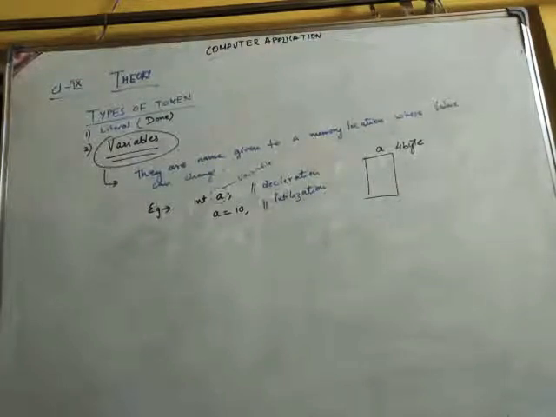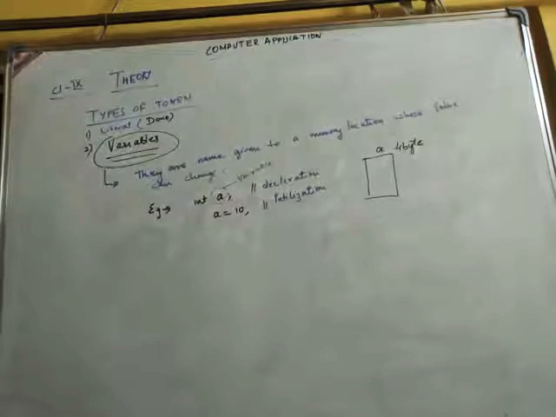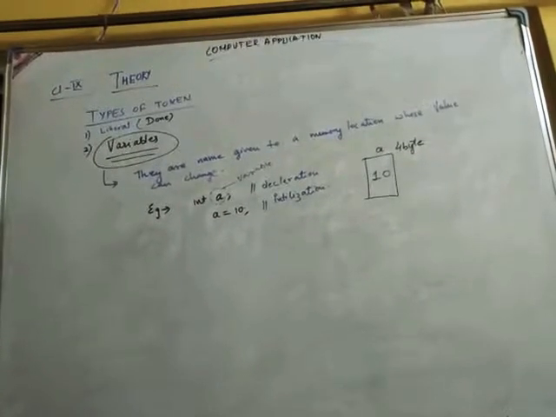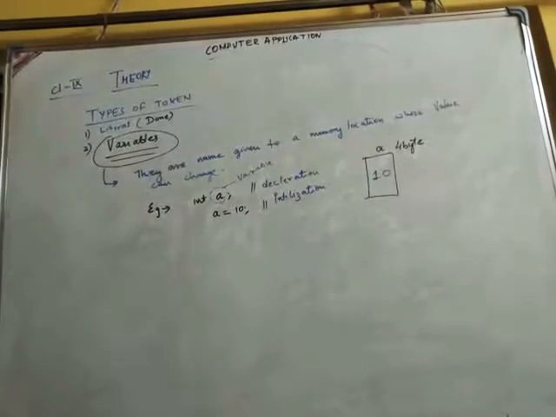So it will take 4 bytes of memory space and name that memory location a. After that, when I write a equals 10, 10 will get initialized in that memory location. This is what happened in the initialization step. Understood? So these are the two steps. First, in declaration, the memory location is taken and a name is given to it. In the second step, initialization, the value is stored.